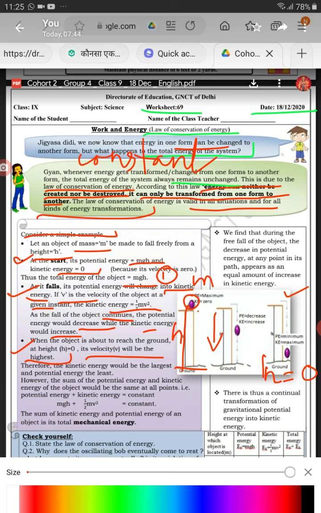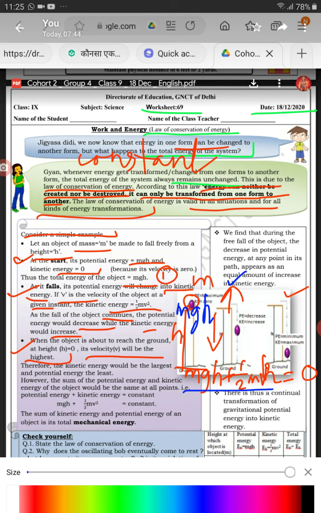And during fall, in this case, total energy is equal to mgh plus half mv square. So in first case, total energy is mgh. Second case, total energy is mgh plus half mv square. Potential energy is decreasing, that is mgh, and kinetic energy is increasing, that is half mv square.